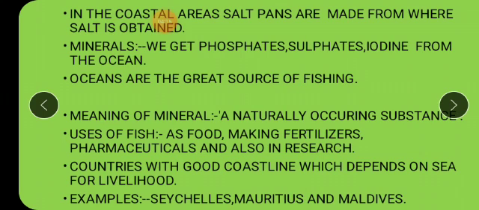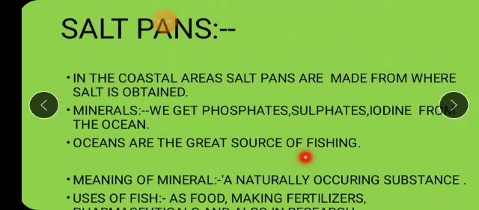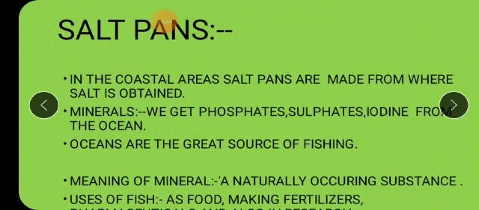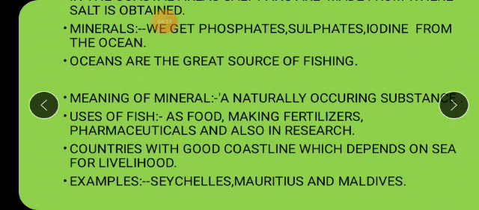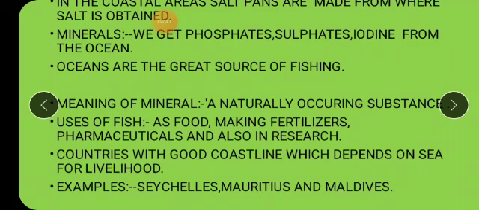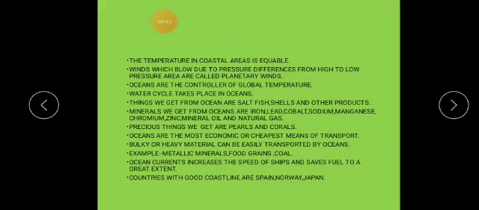They are very famous for their beautiful beaches, sea beach, isn't it? So for such countries, their whole livelihood depends on the sea coast. Okay, so these are some of the uses of oceans which we saw. You can get salt from the oceans. Then minerals also, and they are a great source of fishing. Then uses of fishes: as food, making fertilizers, pharmaceuticals, and also in research.